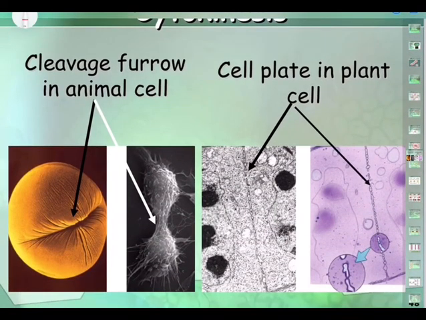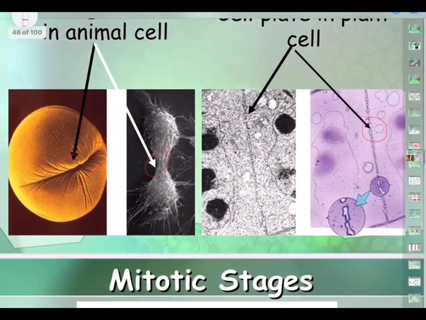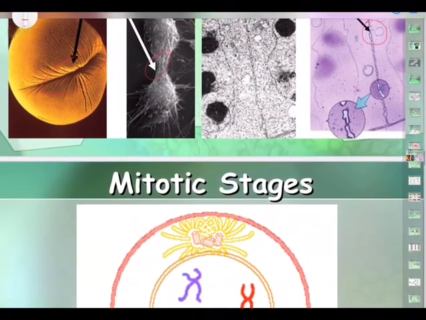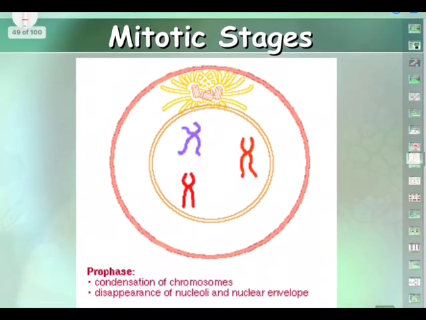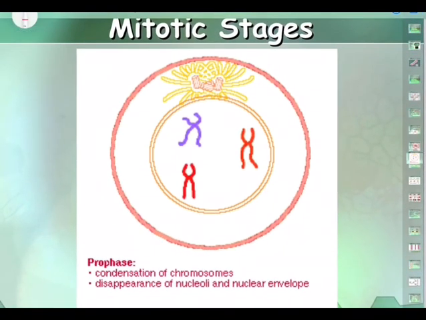In plant cells, a cell plate forms at the equator to divide the cell. In animal cells, a cleavage furrow forms to split the cell. Let us see how exactly this split takes place. This is the furrow. Cleavage furrow. Cleavage means making a break. Look at that. Cell plate in plant cell. This is how cytokinesis happens at the end of division.